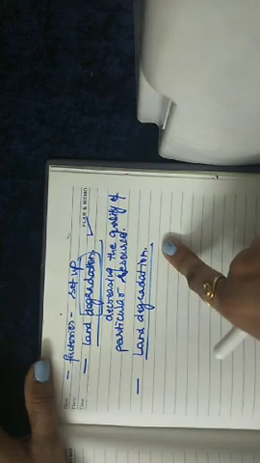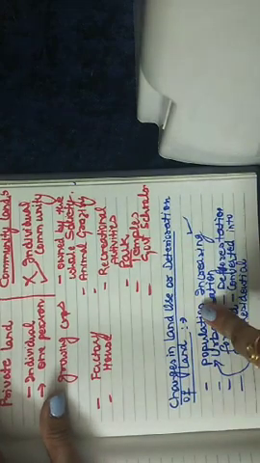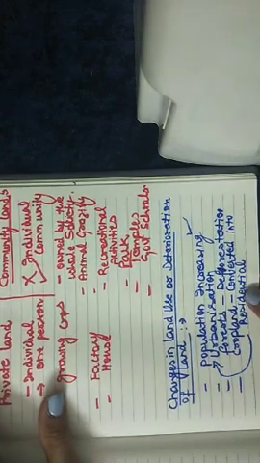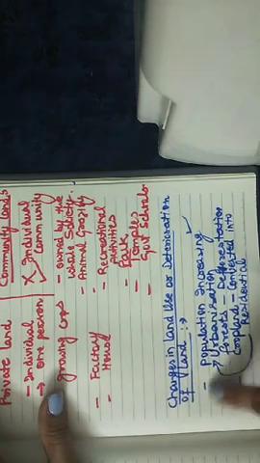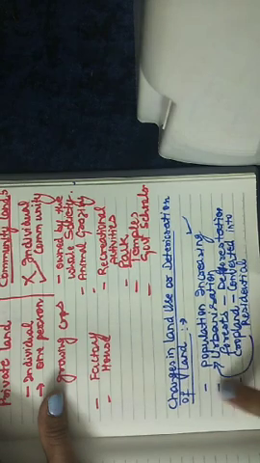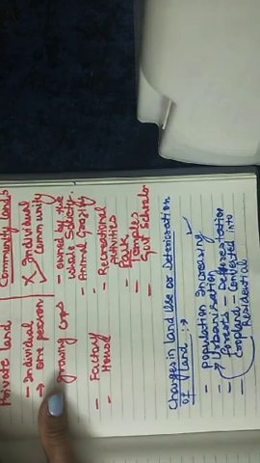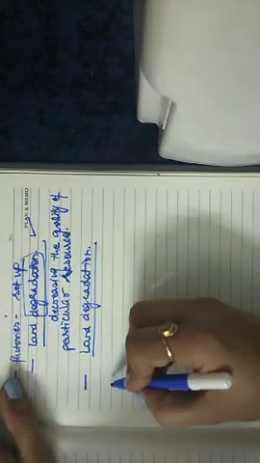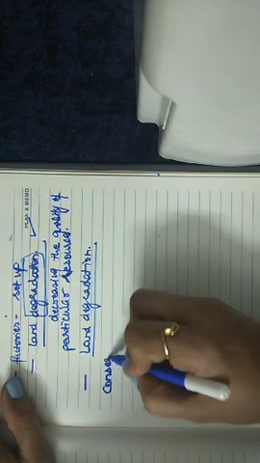I hope the topic of land degradation, the changes in land use or deterioration of the land is very much clear to you. These are very simple points which I have discussed over here, and I hope all these points are clear to you. Let us move towards our last topic of the day, which is conservation